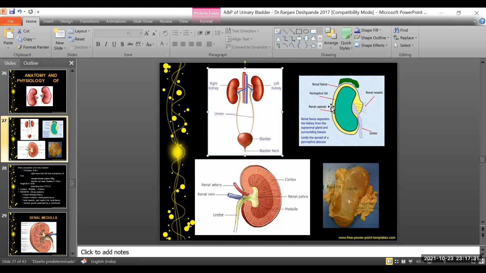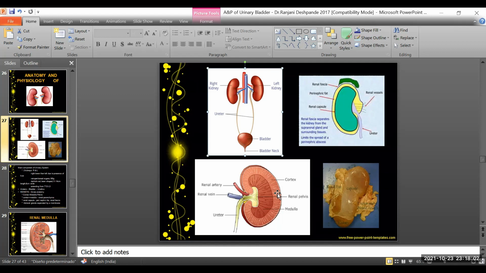Above the perinephric fat, we have another thin layer which is called the renal fascia, and this separates the tissue of the kidney from the tissue of the adrenal gland. We have a small gland above both of the kidneys, called the adrenal glands, and it is the renal fascia that separates them. If we take a section of the kidney, we find 3 layers. We have the outer cortex, the middle medulla and the inner pelvis. The outer cortex and the medulla put together are called the renal parenchyma.